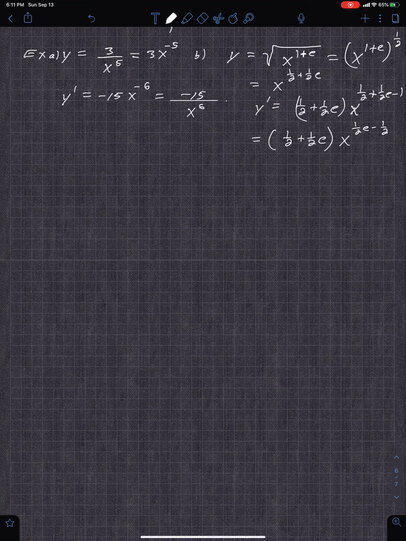Okay, so if that didn't make sense, check that out again. It's not real critical. It's not totally clear at this point, but as you practice these, you'll see a bunch of them. This is the section where you want to just do a bunch of examples to get the hang of what's going on. Okay, let's stop and do one more video. And by the way, this is going to take us all the way to 3.4. So what we're doing is 3.1, 2, and 3 all at once.